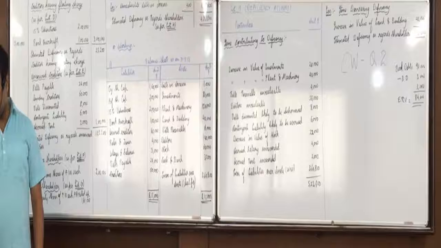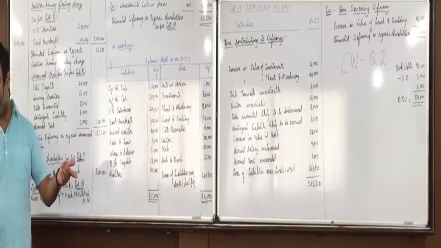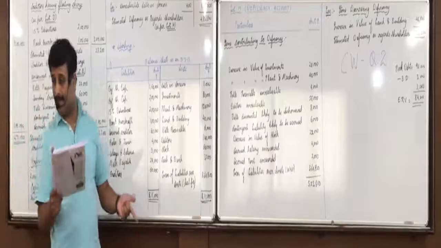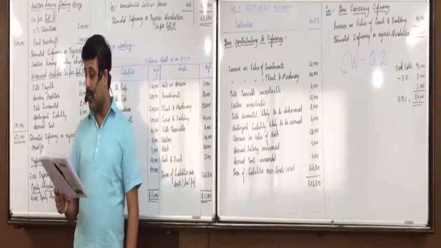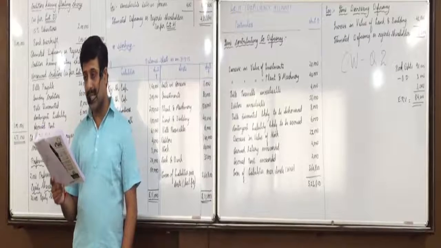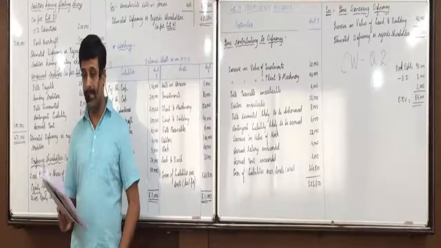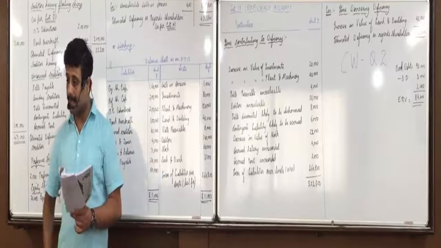Further, the bank overdraft is secured by deposit of title deeds of leasehold properties. Liabilities side bank overdraft. Did you all mark it as list B? Yes, sir. Liabilities side bank overdraft list B. Preferential creditors 1,500, so list C. Telephone rent outstanding 120, list E. Is everyone clear with this?